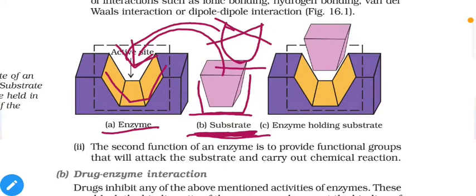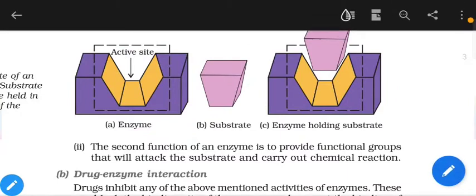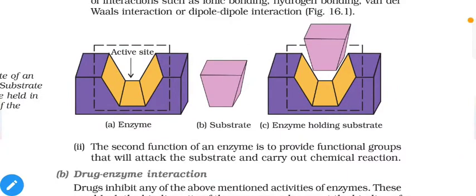And as the substrate attaches with the enzyme, enzyme will hold it so that it can be attacked with different types of reagents. That means this substrate molecule will be held steadily by the enzyme molecule, and it will activate it as well, so that interaction with other reagents will be speedy and more accurate.